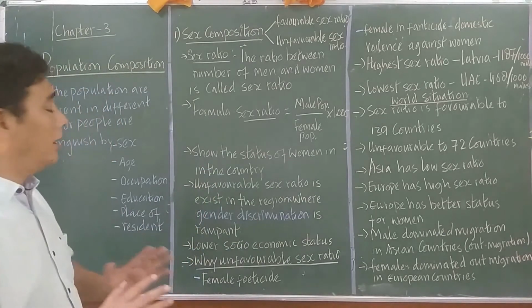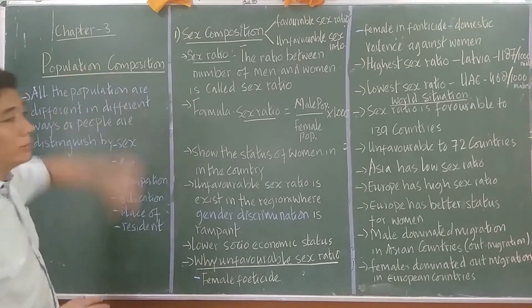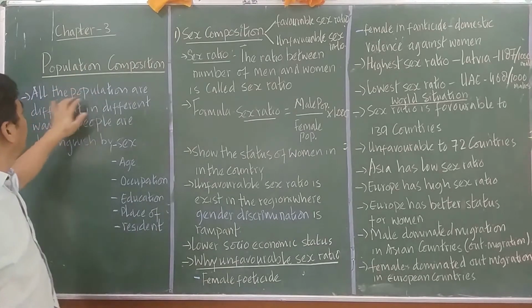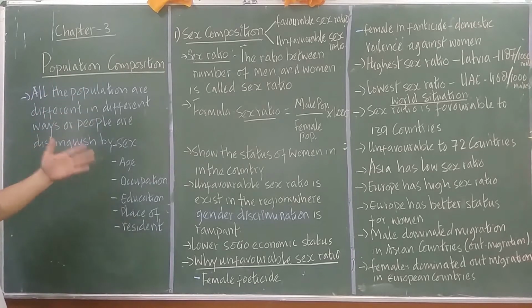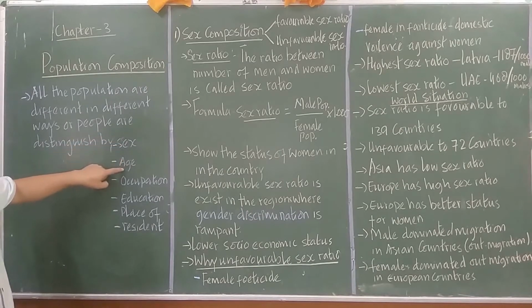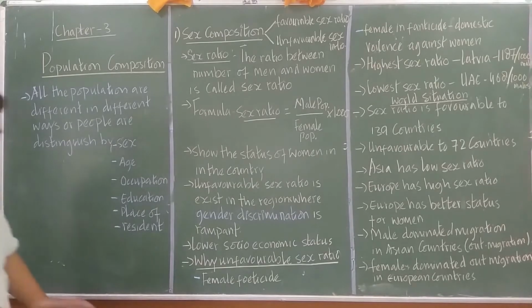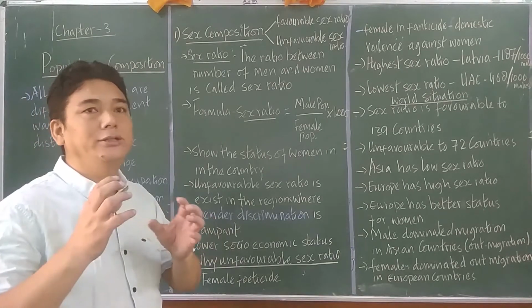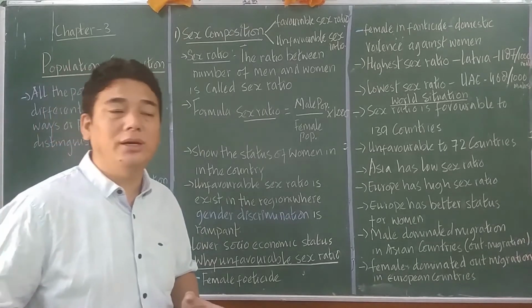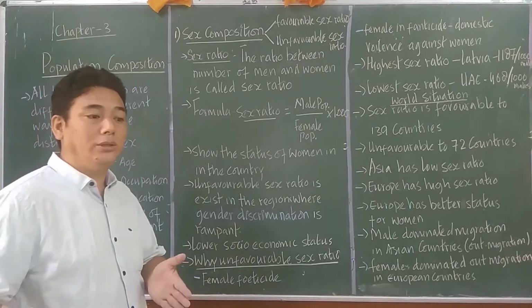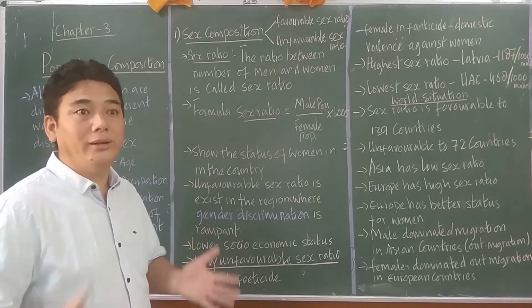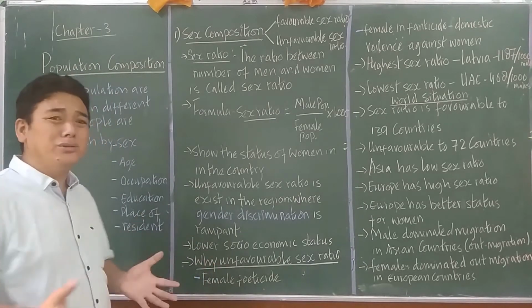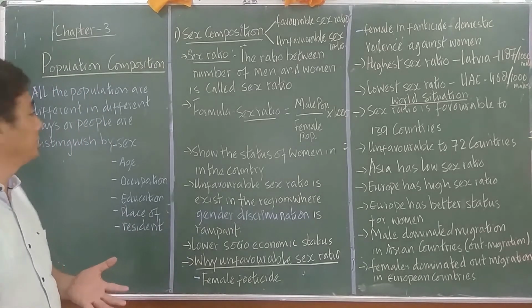Is it clear? Knowing about the composition of populations is important, right? People are known by, or distinguished by, sex, age, occupation, education, place of residence, life expectancy, and so on. What is the life expectancy in India, in China, in Latvia, in Ethiopia, in Uganda? So what is the life expectancy in those countries, right?